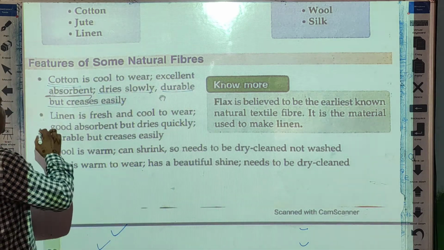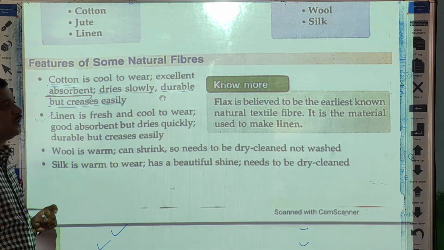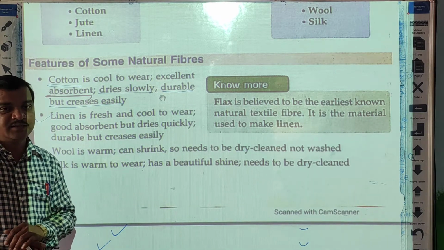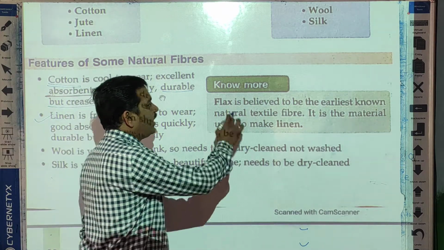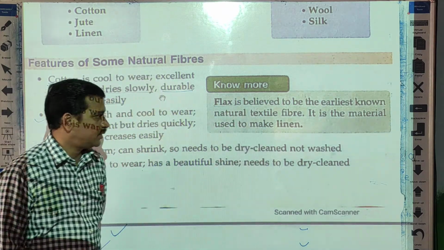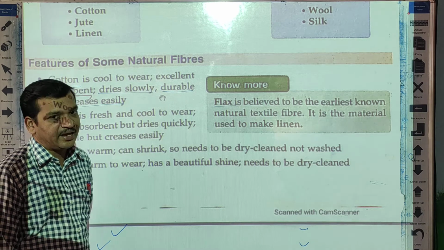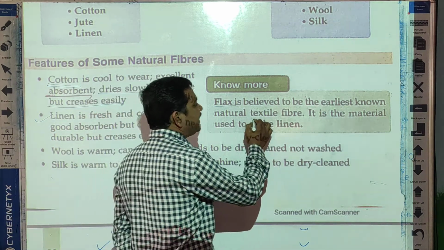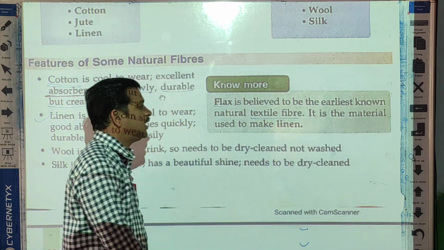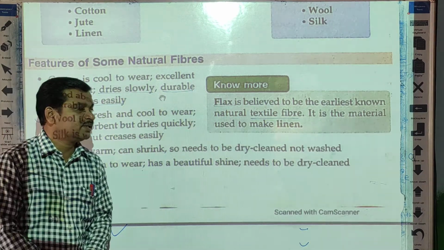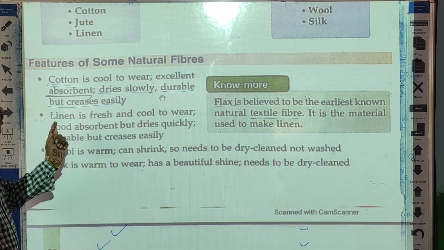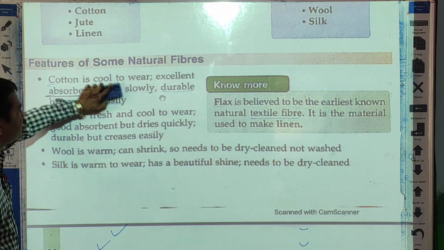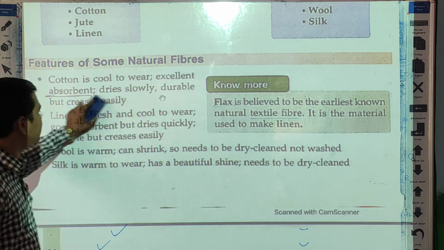Now next one, linen. Linen is also obtained from a plant, that is flax. You can see here, flax is one of the plants. This flax provides the natural fiber called linen, and this linen fiber is used to make cloth. Now what are the characteristics of linen fiber? We will see them one by one.